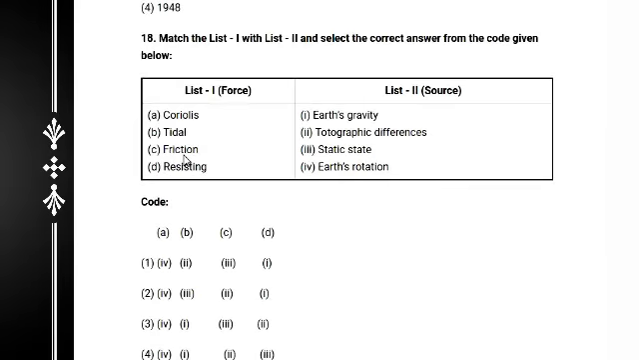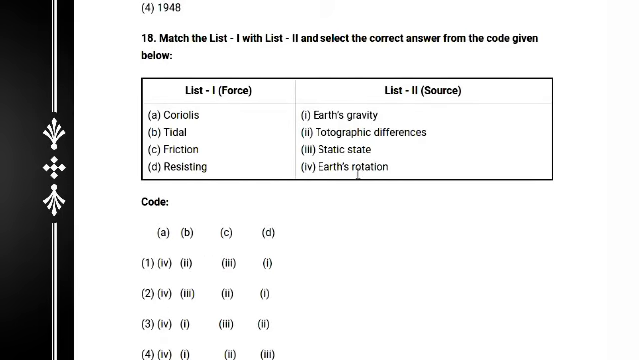Question number 18: Coriolis, tidal, friction and resistance, and their source. Very interesting question, and you must select the correct answer from the code given. Coriolis means earth rotation, tidal means earth's gravity, friction means topographic difference, and resisting basically means the static state. So option 4 is definitely the correct answer, question number 18.